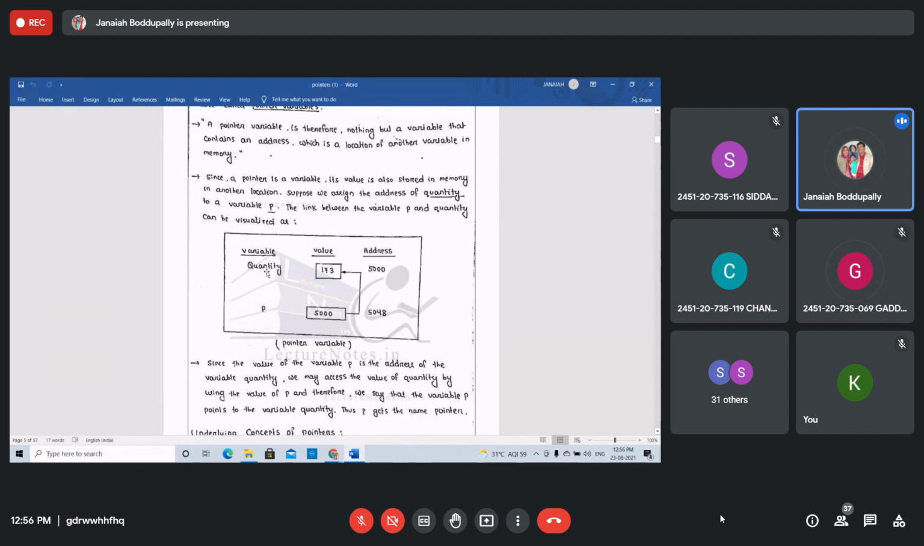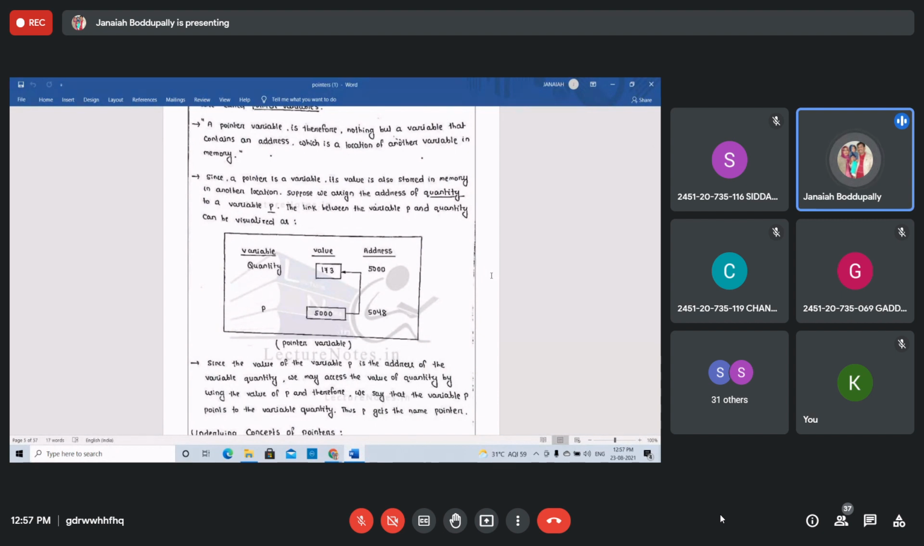Quantity is a variable which stores the value 173. The address location of the quantity is 5000. The address location of the quantity is stored in some other variable p as its value. 5000 is the value of p, but 5000 is the address of the quantity. This p is called the pointer variable. But the pointer variable also has some address location, 5048, apart from its value 5000. Now clear, students?